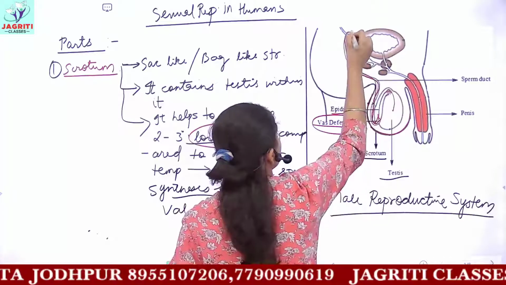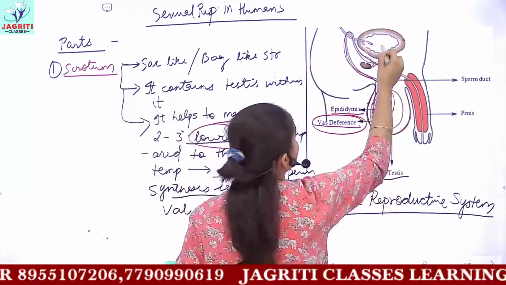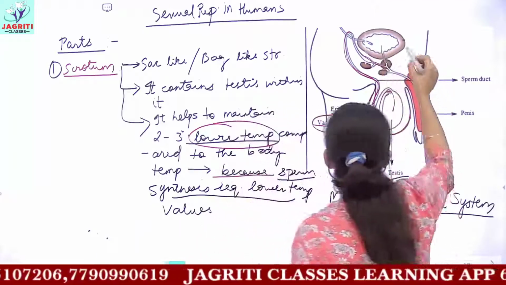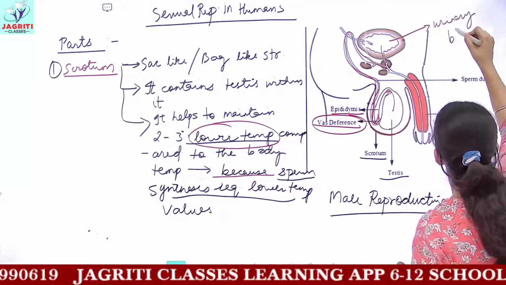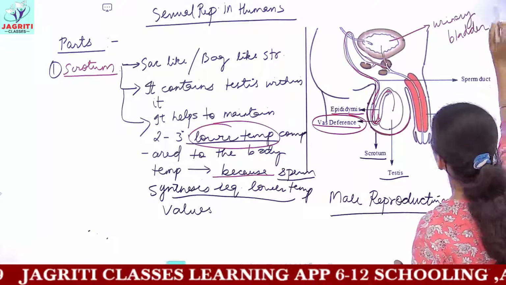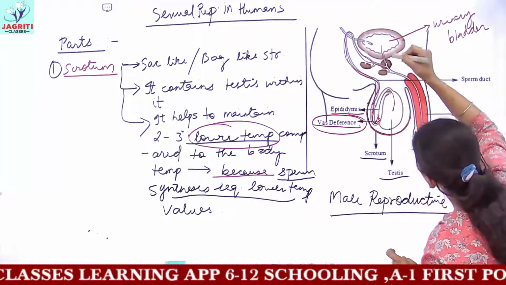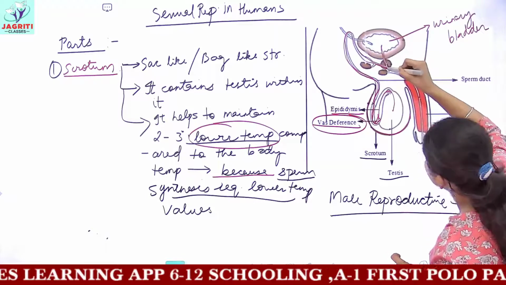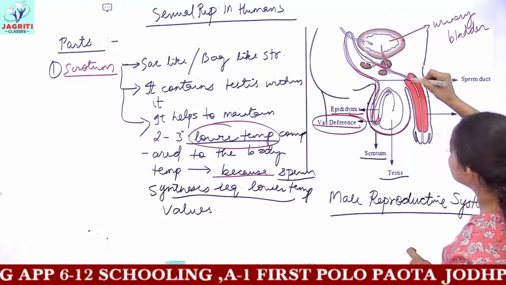You can see this vas deferens uniting with another tube coming from upside, that is, the urinary bladder. Both these tubes combine and form a single tube.